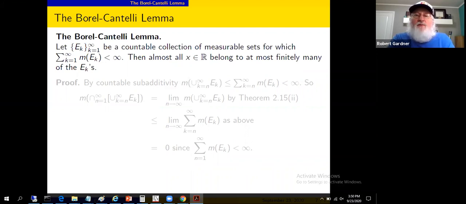So if we look at the set of x's that belong to infinitely many of the E sub k's, it's a tiny little set. It's small in measure at least. It's measure zero. The set of x's for which x belongs to infinitely many of the E sub k's must have measure zero, is what's being said.